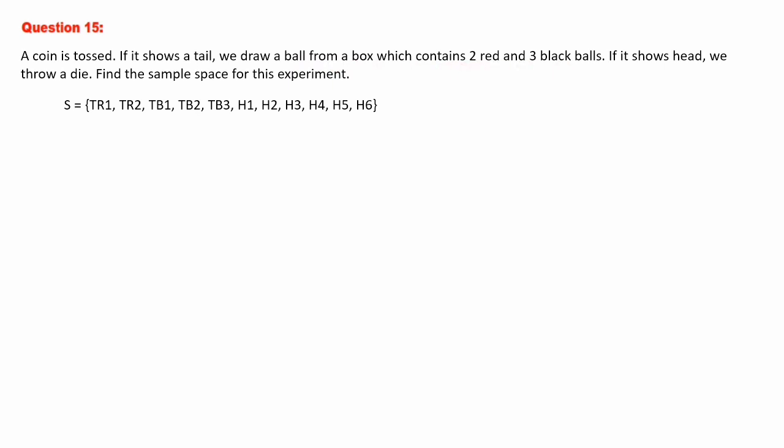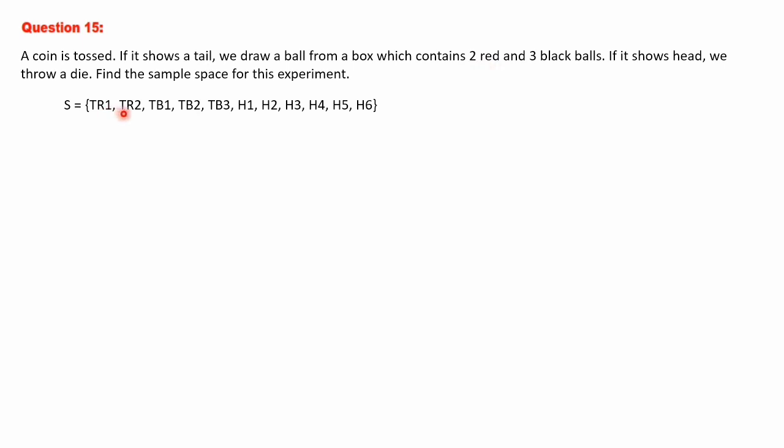So first red ball, TR1, second one red ball TR2, and red ball option is over. Then again if you get a tail, 3 black balls, again chances are there from the box. So TB1, TB2, TB3. Finish. These are the options when you get a tail. If you are getting a tail, you will go to this box and you will take one ball from there. There are 5 balls, 2 red and 3 black balls. So from 2 red we can take R1 and R2.